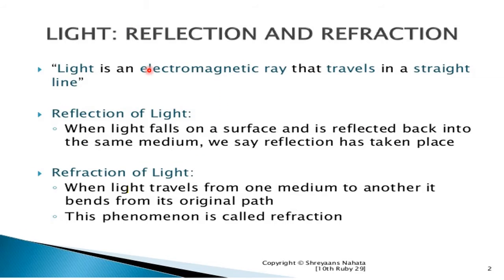So, what is meant by light? Light is an electromagnetic ray that travels in a straight line. Light is a form of electromagnetic radiation. It travels in a straight line. Then, what is meant by reflection of light? Reflection of light means when the light falls on a surface and is reflected back into the same medium, then we say that reflection has taken place.